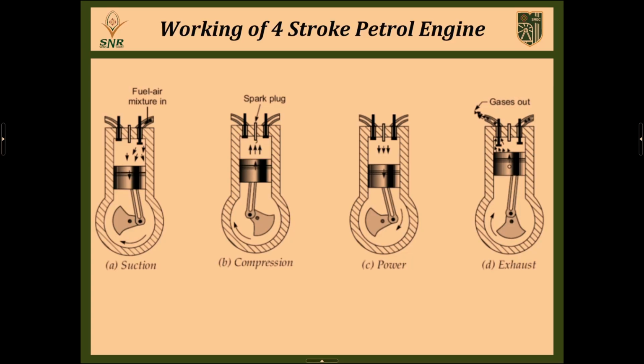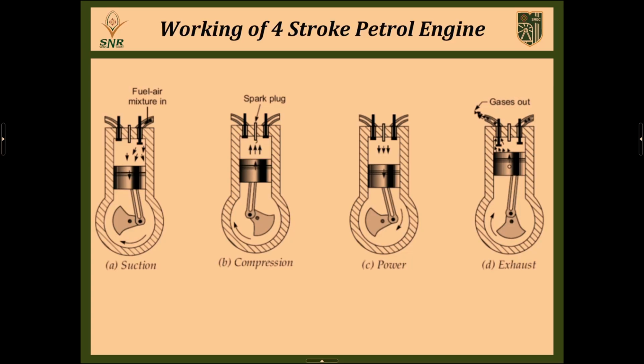During the compression stroke both the inlet valve and the exhaust valve are closed, and that is very important. So there is no possibility for the air-fuel mixture to escape from the cylinder, correct? Once both valves are closed, the entire air and petrol is compressed at very high pressure and temperature. Here also the pressure of the air-fuel mixture is almost 50 bar, right? At the end of the compression stroke the air and fuel are at very high pressure and temperature. The next stroke is the power stroke.